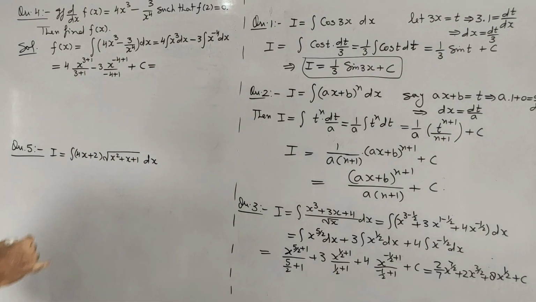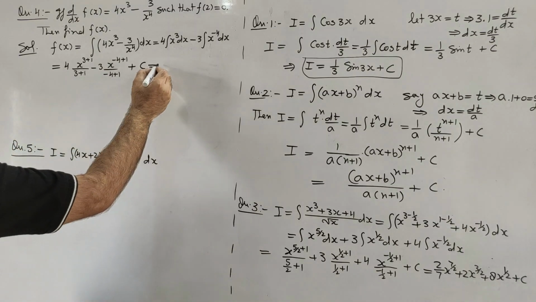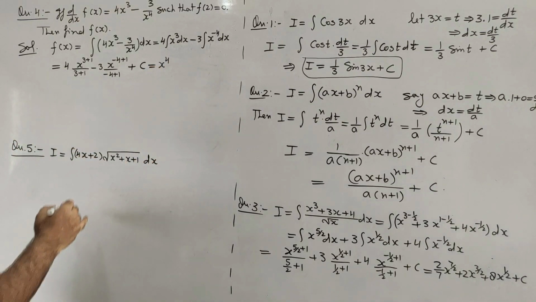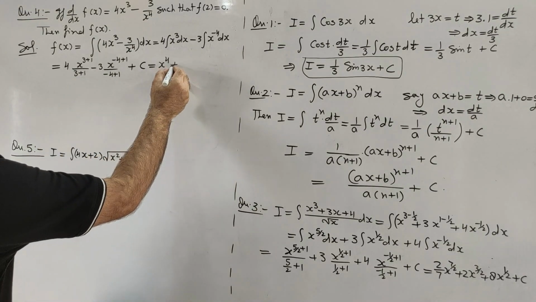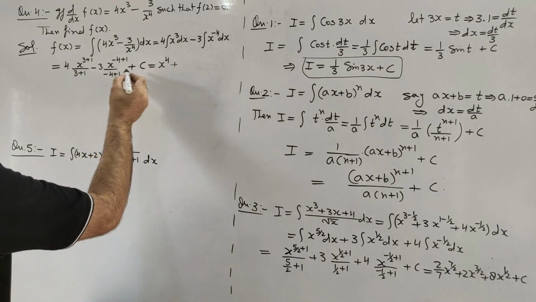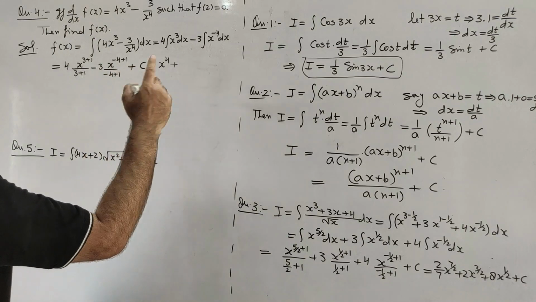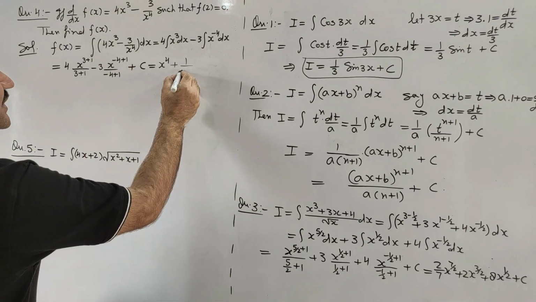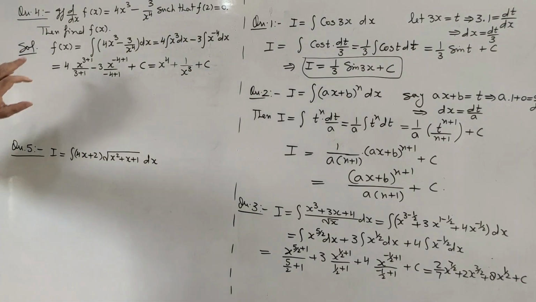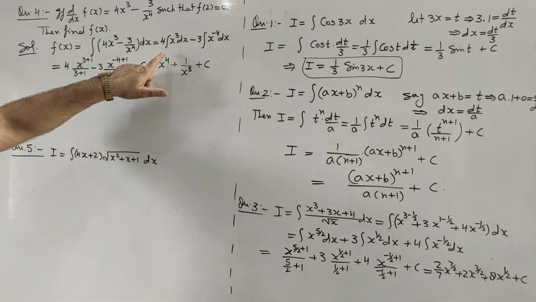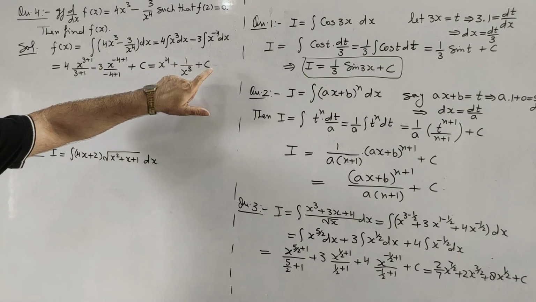and this will give us 4 will get cancelled with 4, so x to the power 4. Minus 3 cancel each other, become positive, and x to the power minus 4 plus 1, x to the power minus 3, that is 1 upon x cube, plus c. Thus the value of f(x) will be x to the power 4 plus 1 upon x cube plus c.